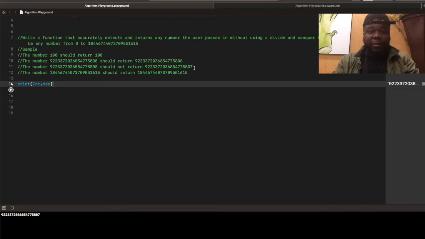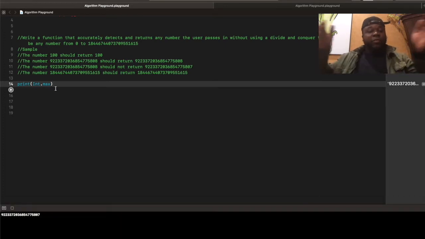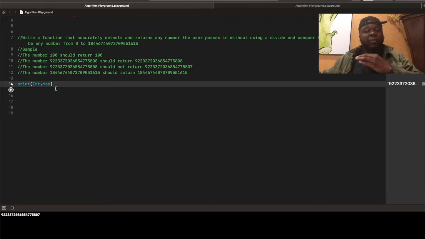This number right here. So integers have a range of negative 9 quintillion 807 to positive 9 quintillion 807. This number purposely goes over it to test your ability to use a larger number type like an unsigned integer rather than an integer to solve this problem.